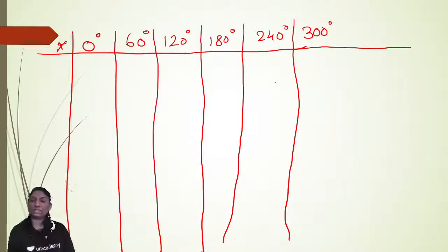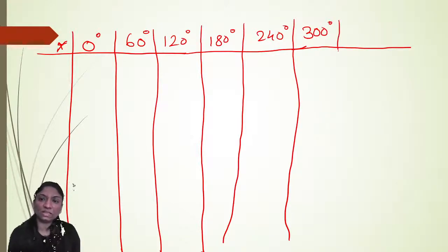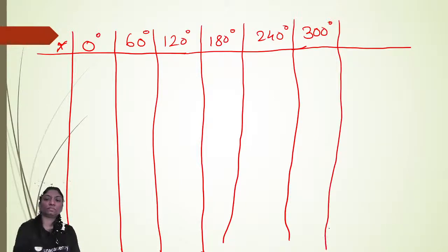And next is 360 degree, but 360 degree is nothing but the 0 degree, right?